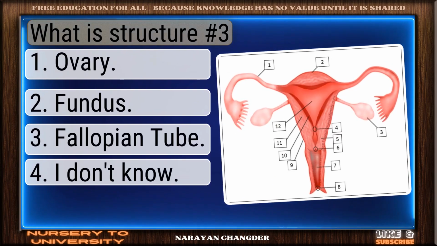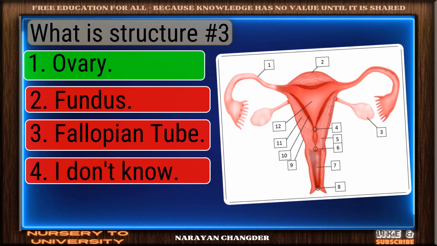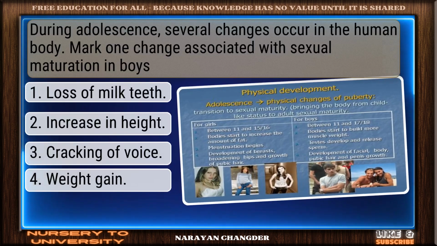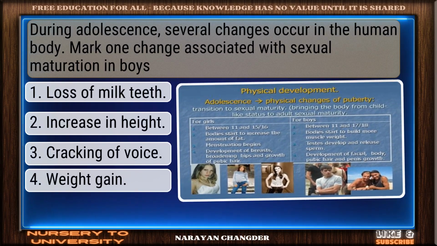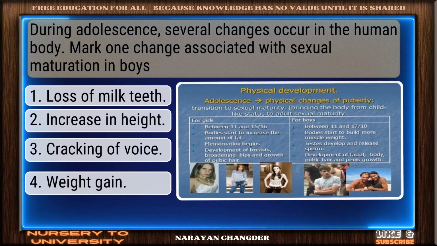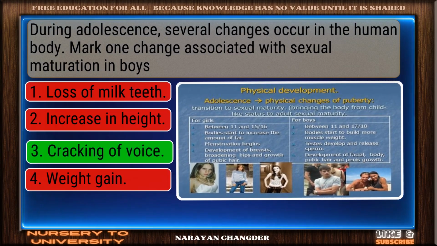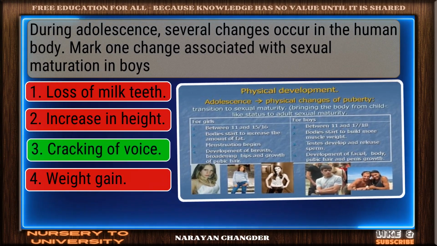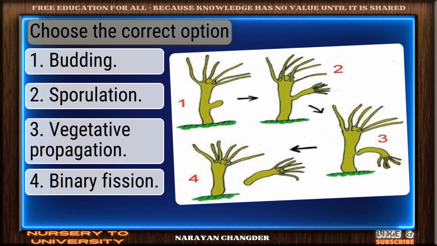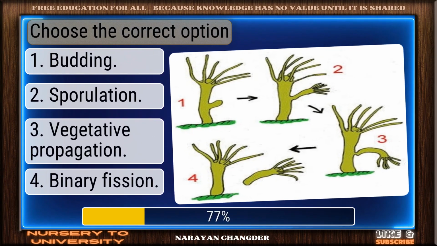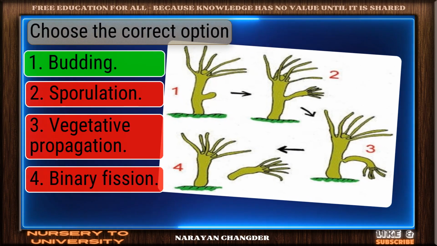What is structure 3? Good job. Ovary works well here. During adolescence, several changes occur in the human body. Mark one change associated with sexual maturation in boys. On track. Cracking of voice is the correct answer. Choose the correct option. Valid point. Budding is true.